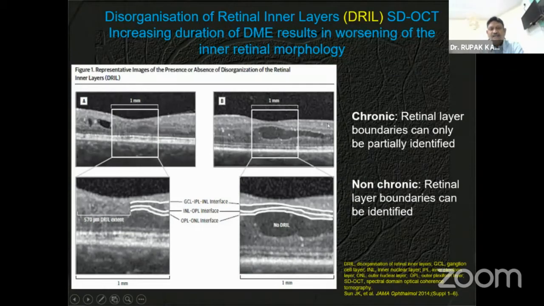Although there is a significant amount of intraretinal fluid, here DRIL is not present. All the layers you can make out, though compressed. This is one of the important prognostic factors, so obviously patient B on the left side will have a better outcome after treatment.